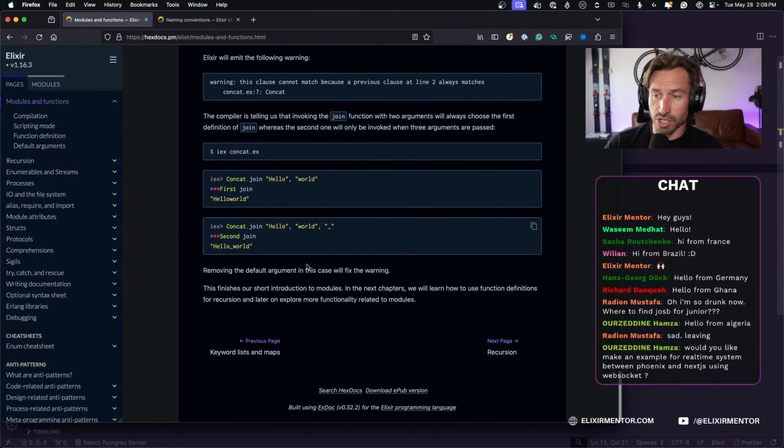So this finishes our short introduction to modules. In the next chapters, we will learn how to use function definitions for recursion and later on explore more functionality related to modules. So recursion's next. Recursion is a fun topic. I love recursion. I remember when I first was learning recursion and it hurt my brain.